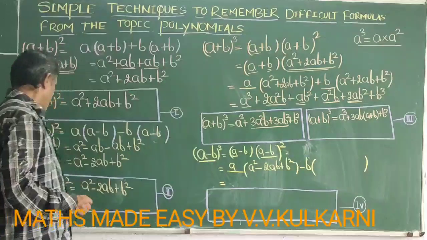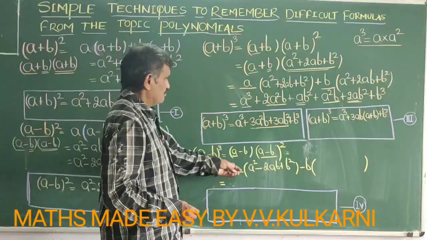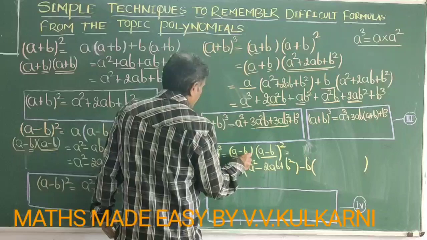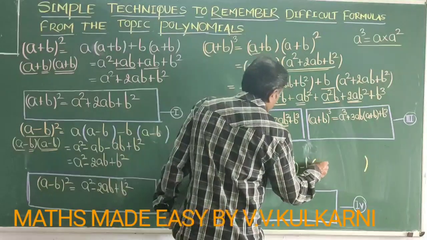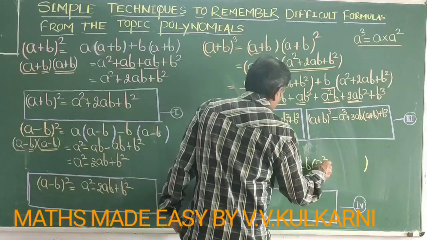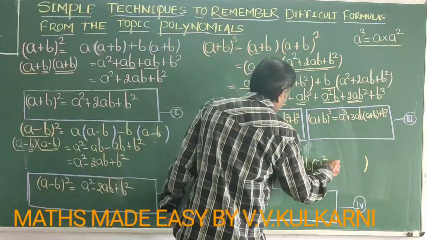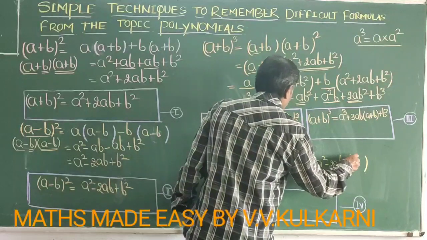You know the formula for a minus b whole square is a squared minus 2ab plus b square. In the same way, second term of the first bracket multiplied by second bracket, that is minus b into a squared minus 2ab plus b square.